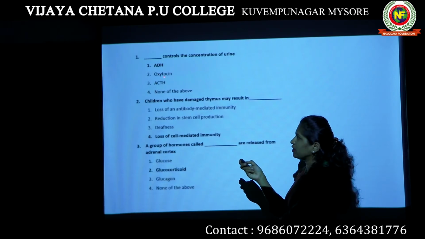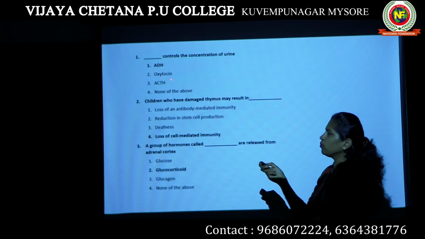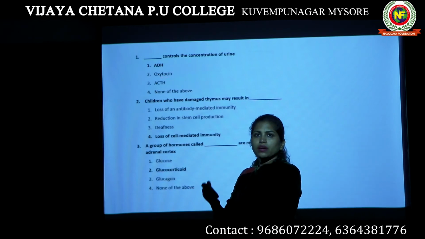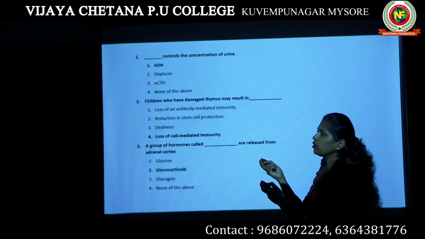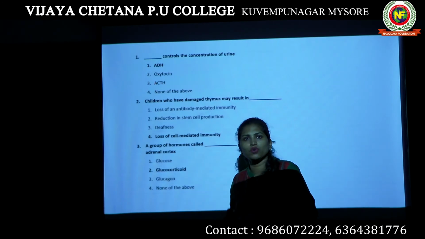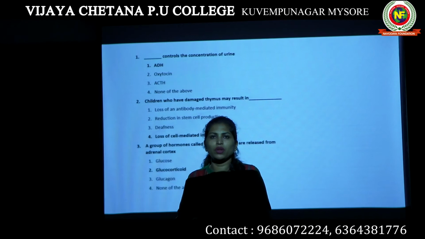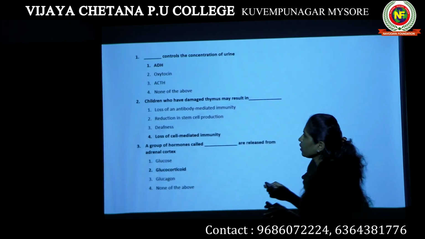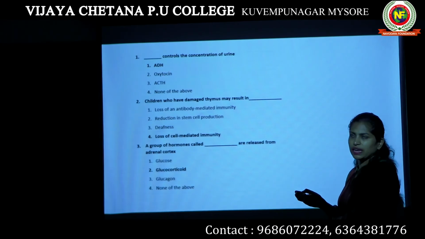Another option is oxytocin. This is not the answer because oxytocin is known as the love hormone, and it is also helpful for the contraction of the uterus during delivery. ACTH, adrenocorticotropic hormone, is also not the answer because its function is to act on the adrenal cortex region of the adrenal gland and stimulate glucocorticoids. None of the above. So the answer for this question is ADH, antidiuretic hormone, which is also known as vasopressin. Let's move on to the second question.